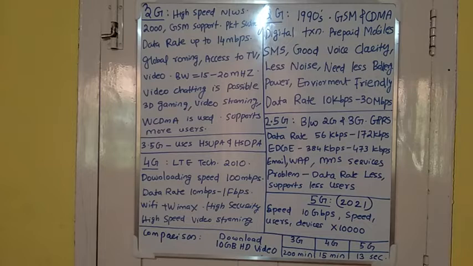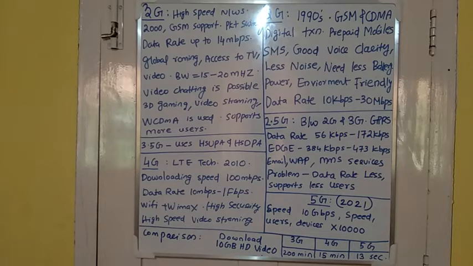An enhancement to this 2.5G is 3G. 3G means high-speed networks. It was introduced in the year 2000. It supports GSM. The technology used is packet switching. It supports data rates up to 14 Mbps. It supports global roaming, access to TV, video streaming, video chatting, and 3D gaming.